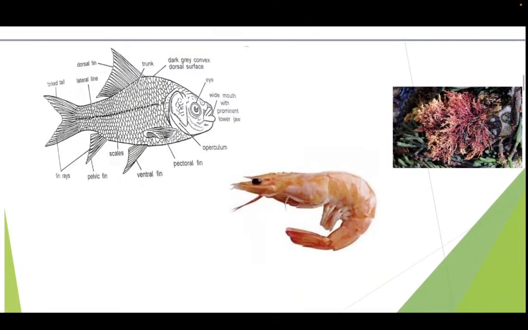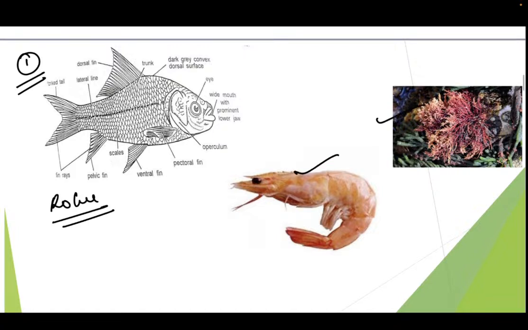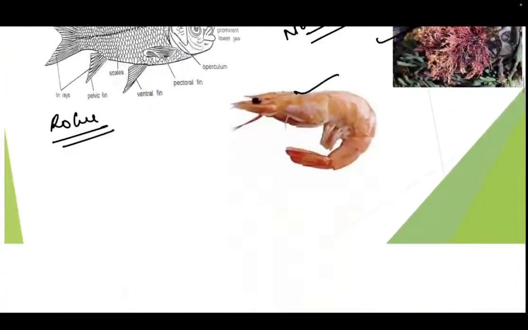As you can see, the first example is of Labeo rohita, which is also known as rohu, right? And this is an example of true fisheries, that is the fin fisheries. Apart from this, you can see here there is a prawn and there is the seaweed. So these two are included as non-fin fisheries. So there are two types of fisheries, that is the fin fisheries and non-fin fisheries.